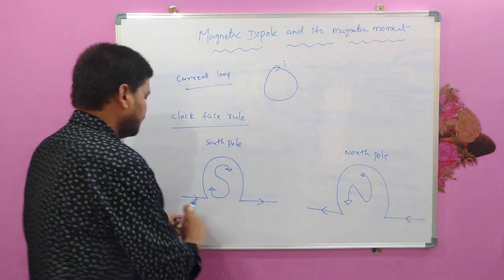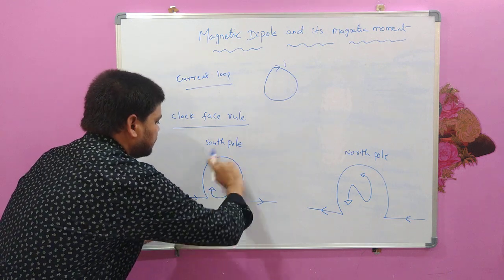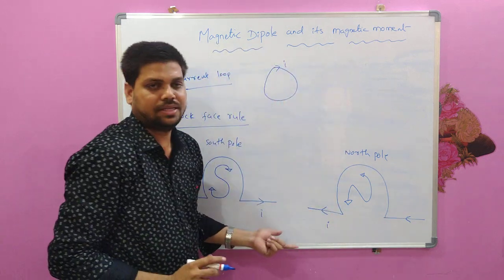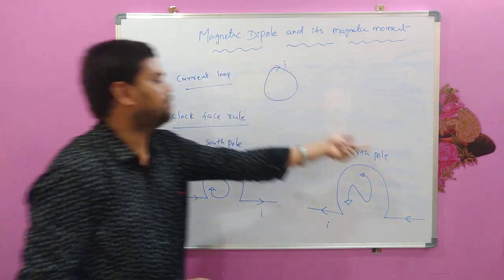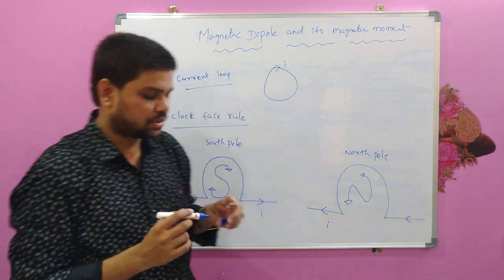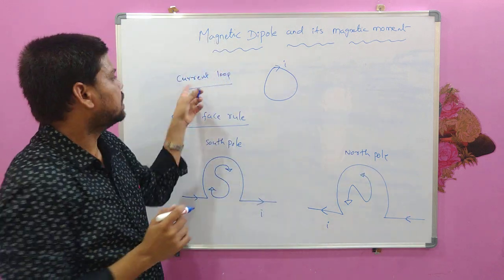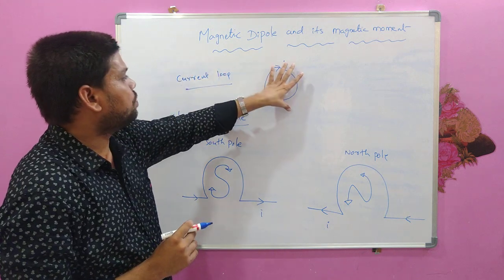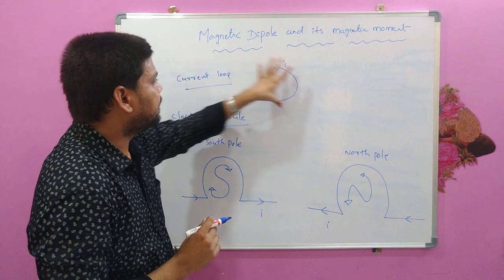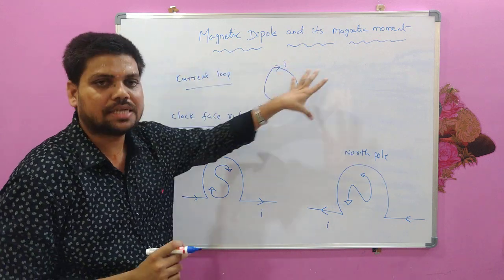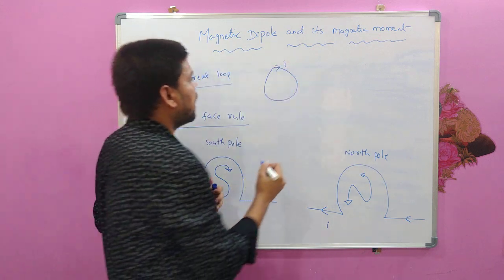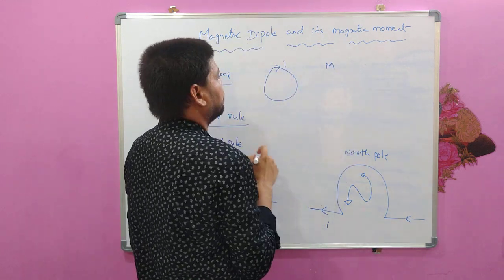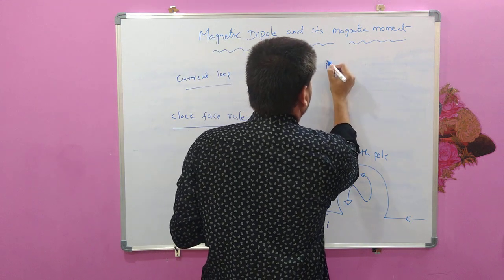You can see this picture here, the clockwise representation of current and the anti-clockwise representation of current. These pictures will help you to identify the South Pole and North Pole of this magnetic dipole, which is a current loop here, right? Because the current loop is acting as a magnetic dipole. A current loop is considered a magnetic dipole, and it should have a magnetic moment.